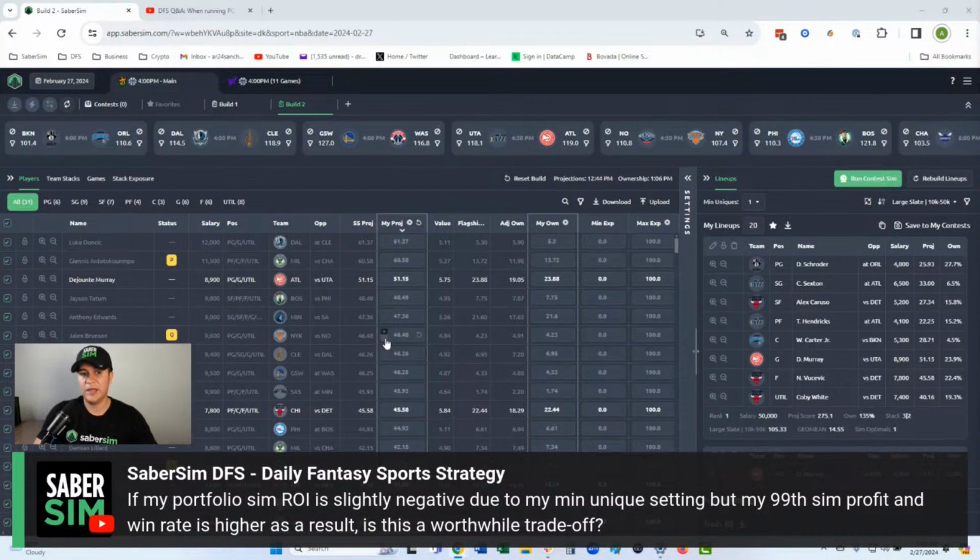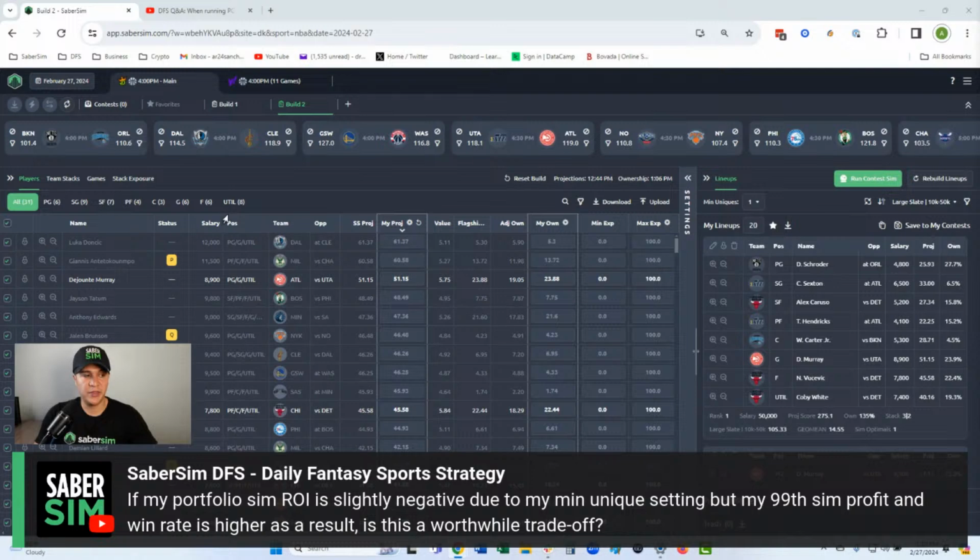Because if you're using the pre-contest sim, the pre-contest sim works on a lineup by lineup basis. So what happens is for all 5,000 lineups in my pool, it puts them into a contest with the field lineups one at a time. It runs it 100,000 times for each lineup and then returns the metrics. So the only time you can ever look at your portfolio is in the post-contest sim.